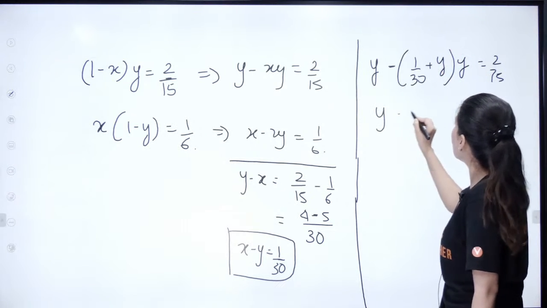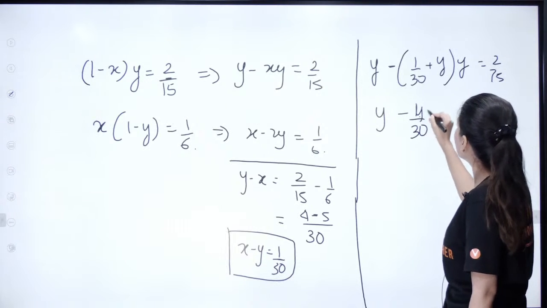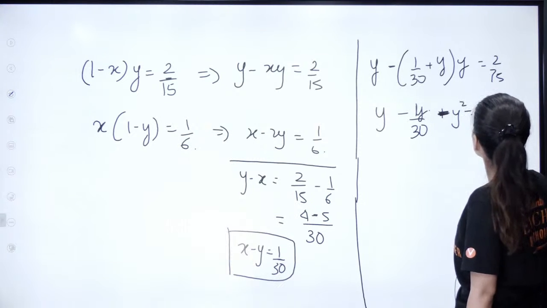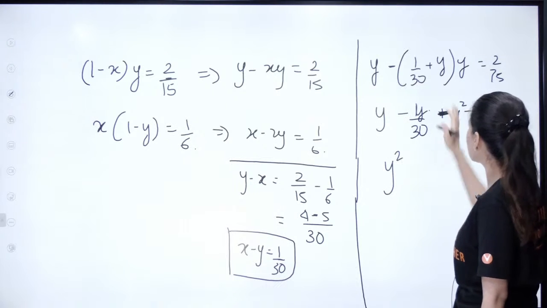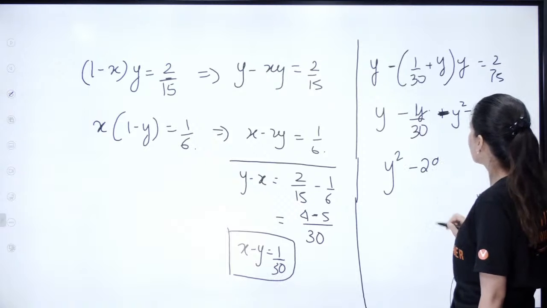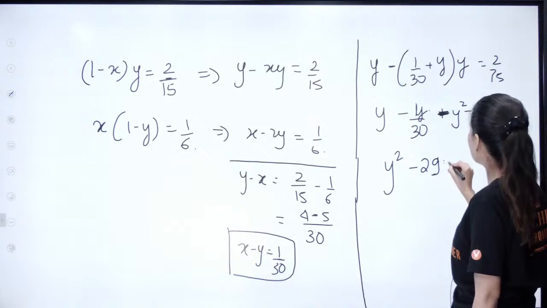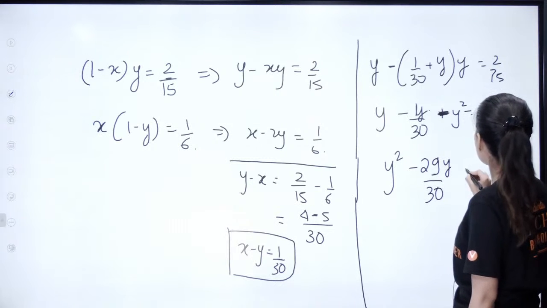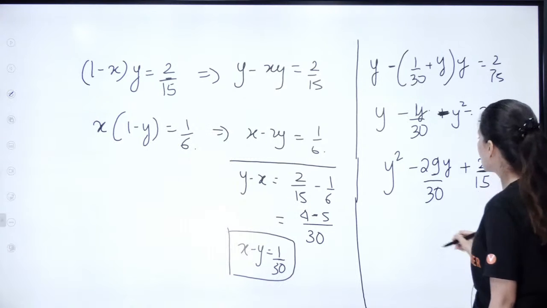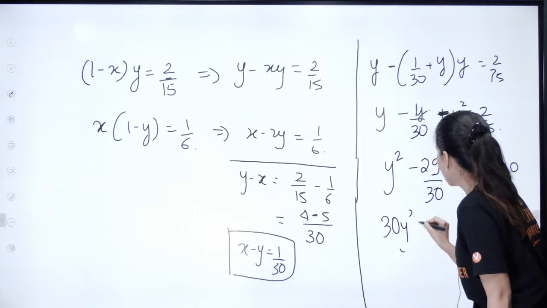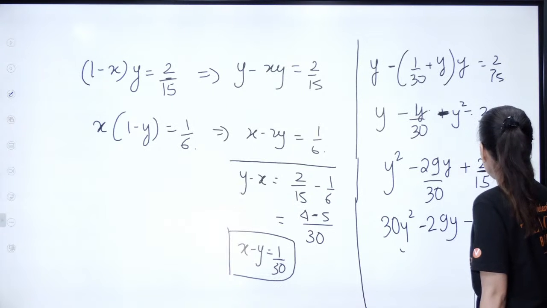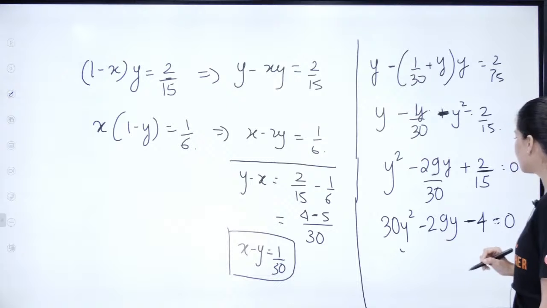Right? So Y minus (1 by 30 plus Y) Y, and we have minus Y square is equal to 2 by 15. So you are having Y square. Let's shift towards the right hand side. And then we have minus 29Y upon 30, and we are having plus 2 by 15 is equal to 0. Okay, so 30Y square minus 29Y plus 4 is equal to 0. Will you be able to solve this? 30 into 4, 120.